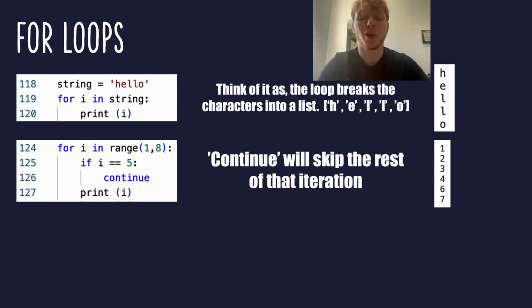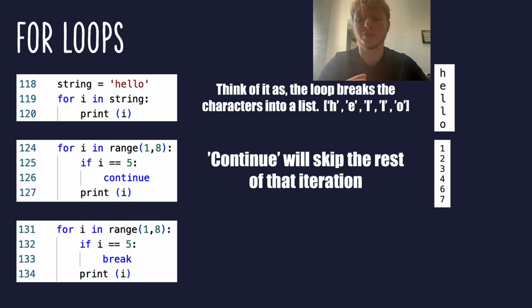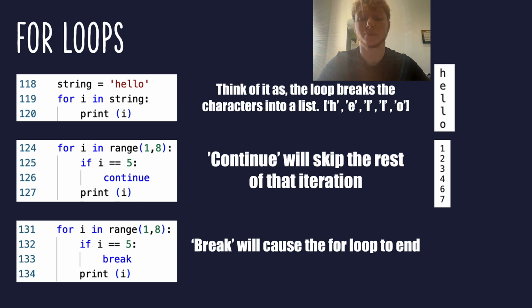Run this code and witness the enchanting sequence unfold: 1, 2, 3, 4, 6, 7. The elusive 5 gracefully bows out thanks to the power of continue. Now brace yourself for the grand finale, the break command. When summoned, it stops the for loop dead in its tracks and swiftly moves on. Replace continue with break and lo and behold, the loop takes a bow after showcasing the wonders of 1, 2, 3, 4 and then completely bypassing 5 and beyond.